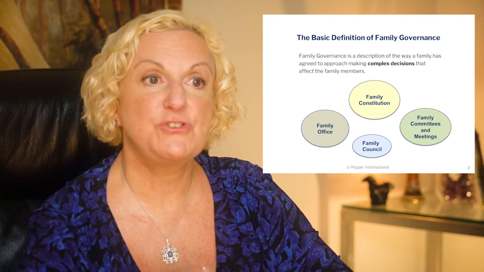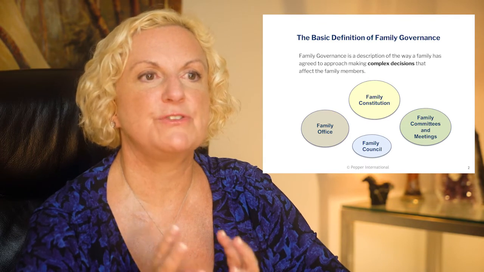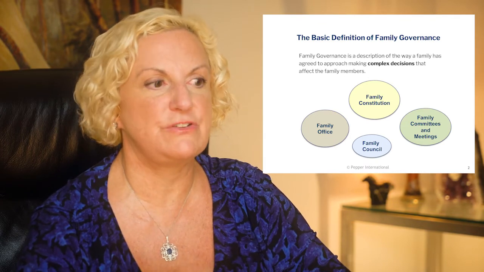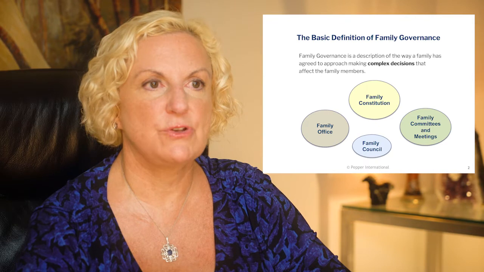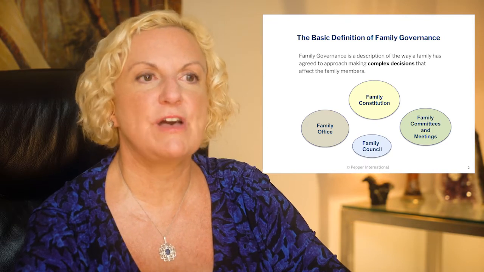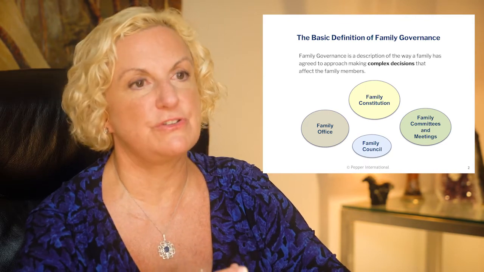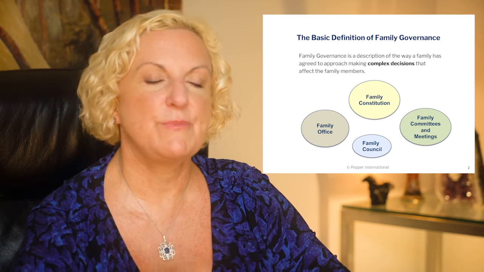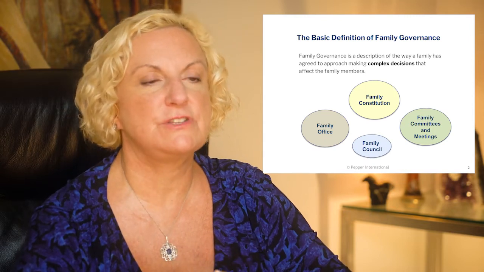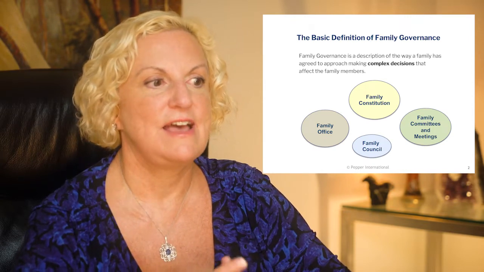The family constitution, which is a written document that describes how families will make decisions. The family council, which is typically the ruling group of elders who make the most important decisions for the family. The family office that executes the decisions and vision of the family, and the family committees and family meetings that are the opportunities for the family to gather together and have input into the development of the family.